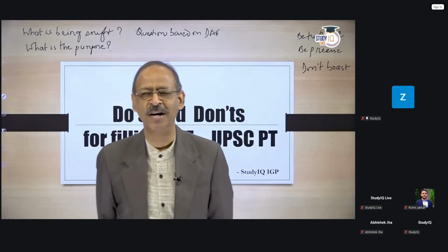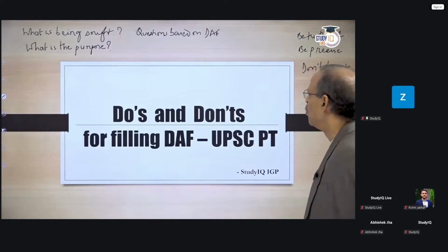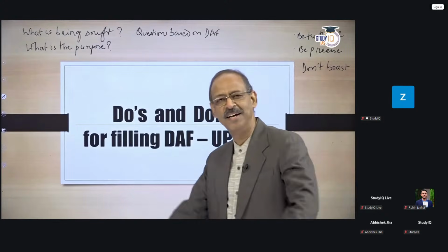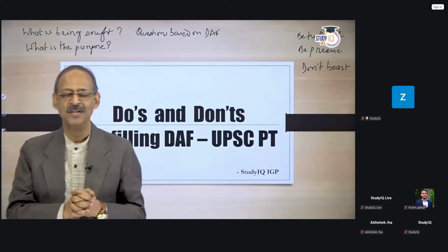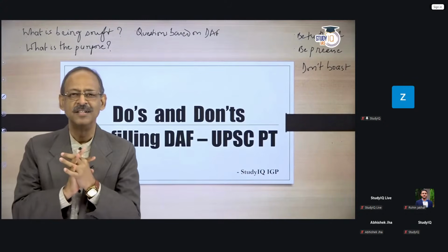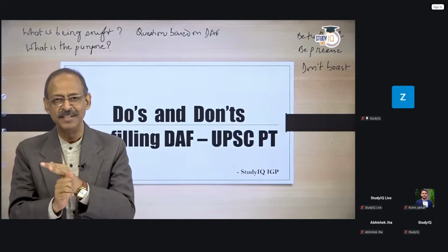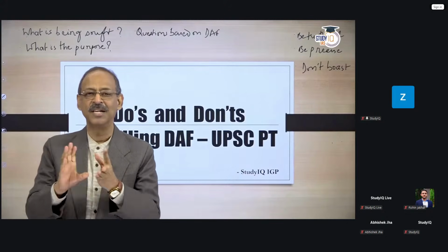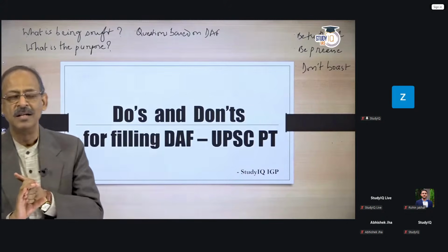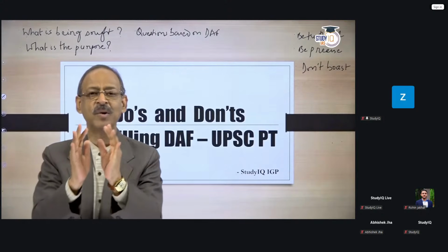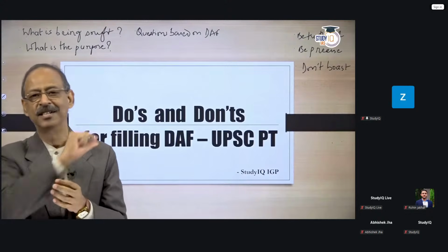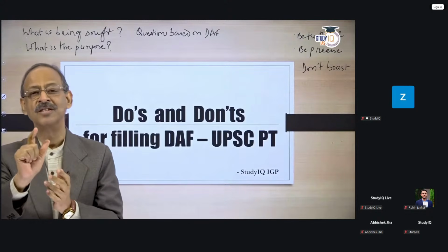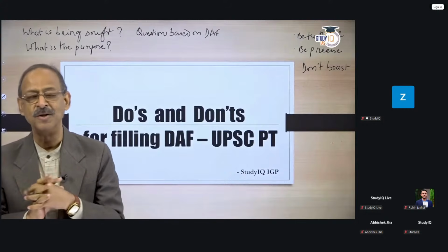So first of all, you will have to understand, as I mentioned here, what is being sought. What is being sought in the application form? The rationale for seeking that. For example, your background, where you've studied, what subjects you've studied, what are your hobbies, where you've done well. You have to understand the questions and the provisions very clearly. Because if you don't read it carefully, you will end up providing answers that might get you into trouble.